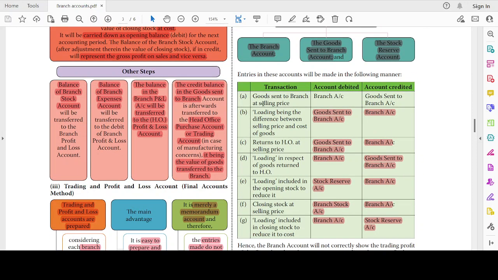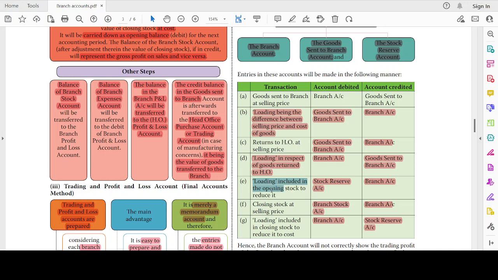Whenever the goods are sent at selling price, branch account debit to goods sent to branch account. Loading will be removed from here. Goods sent to branch account, we will remove the loading, the difference between the selling prices. The returns will be the same. Loading in respect of goods returned, goods sent to branch account debit to branch account.